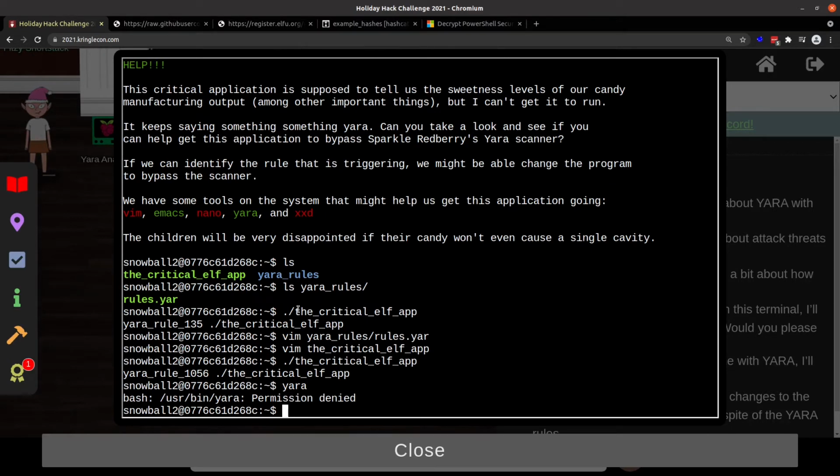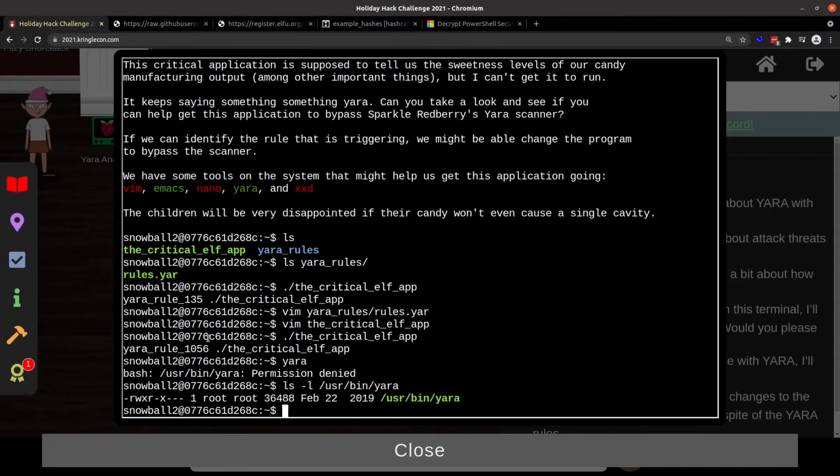It's /usr/bin/yara. If I do an ls -l on /usr/bin/yara, you can see it is owned by root and that it's in the root group and that I have no access to it. I cannot read it, I cannot write it, and I cannot move it. So annoyingly, I cannot use it.